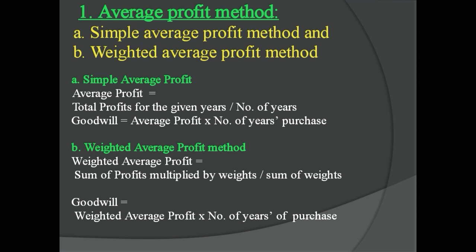It is evaluated by using the following formula. Goodwill is equal to weighted average profit into number of years of purchase. Here, the weighted average profit is calculated by the sum of profits multiplied by weights, whole divided by the sum of weights.